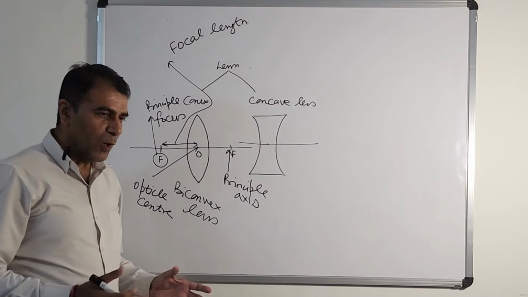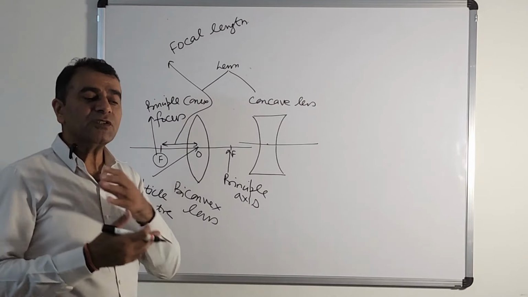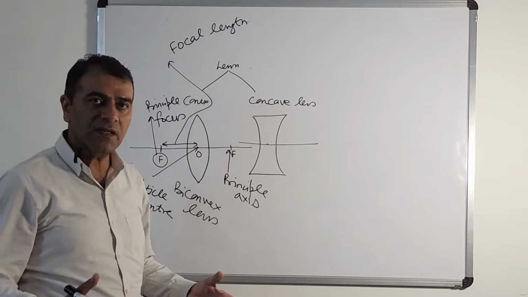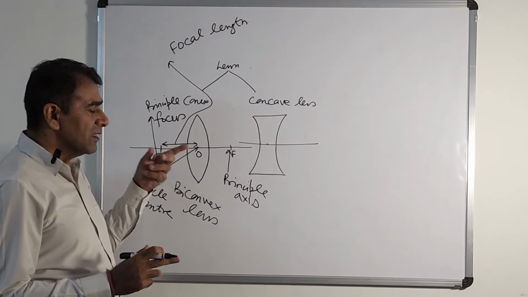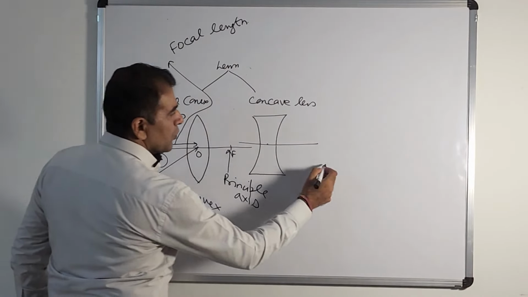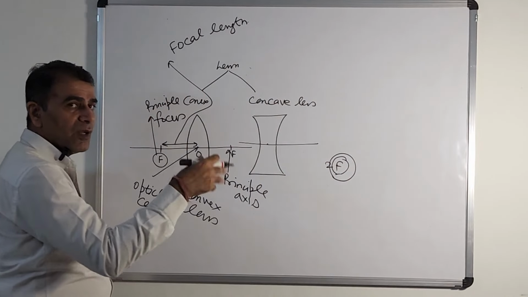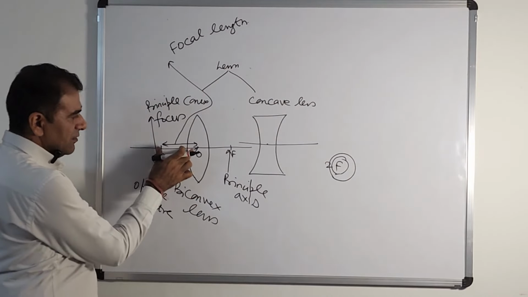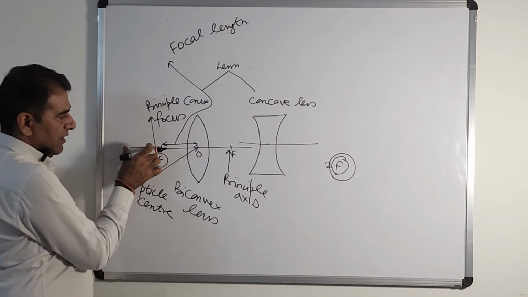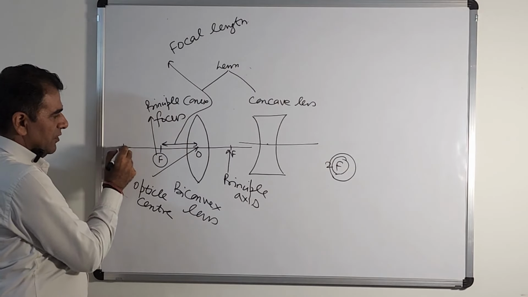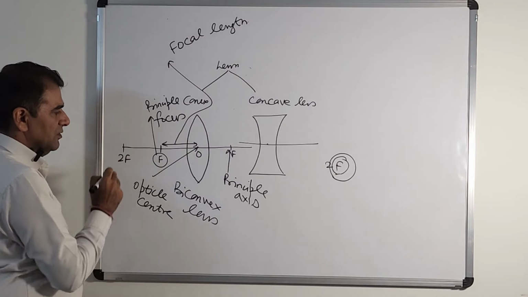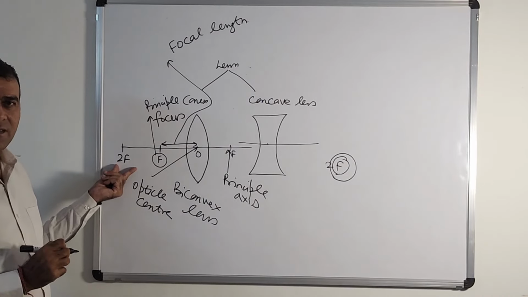Now when we solve problems of image formation, how the image is formed in a convex or concave lens, we should know one other term, that is 2F. Simply, 2F means double the focal length. Like if it is 2 centimeters, then we take 2 more centimeters, say at this point, and this point is termed 2F.